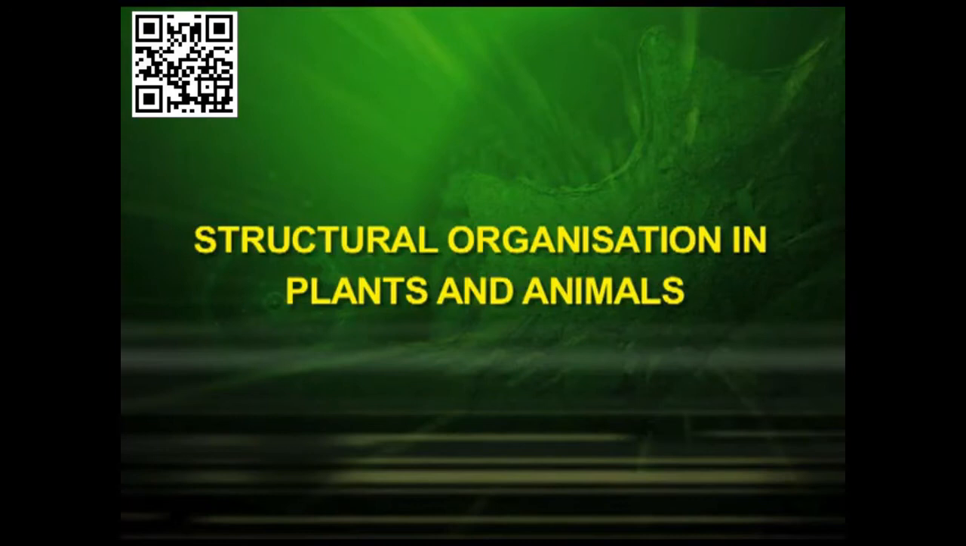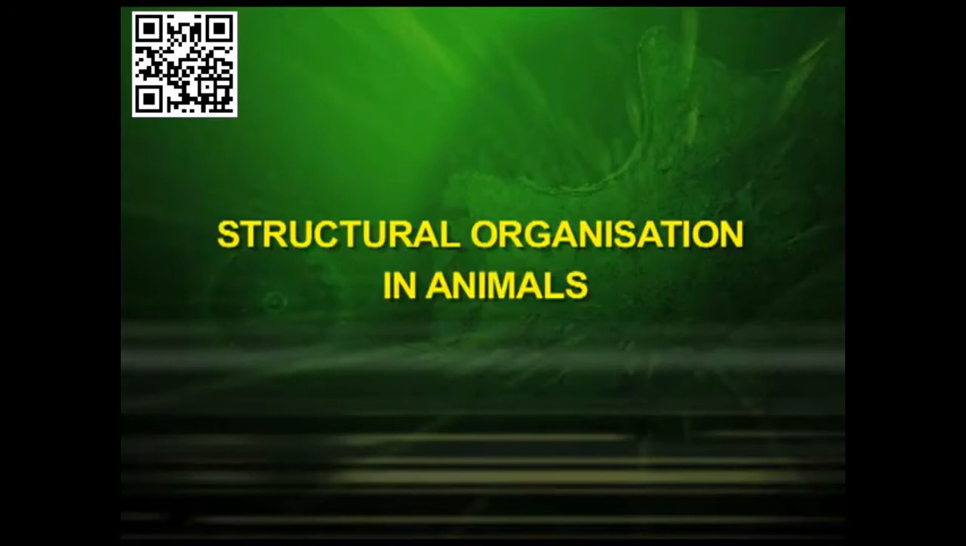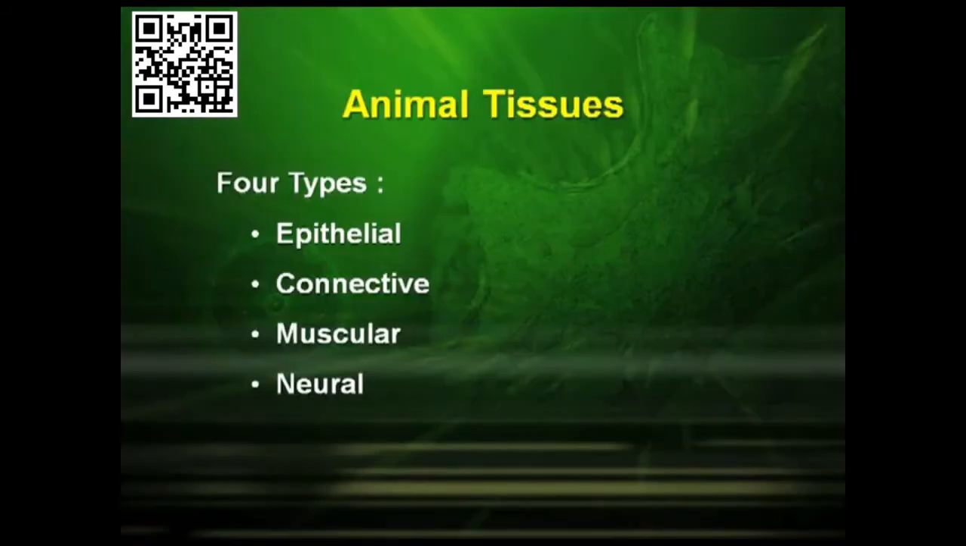In this episode, we will be dealing with the unit structural organization in plants and animals, and I will be dealing with the chapter structural organization in animals. In the previous episode, we have dealt with the structural organization in plants, and in case of animals, we will find that a multicellular organism is made up of a group of cells which is called the tissue. In animals, there are mainly 4 types of tissues. They are the epithelial tissues, the connective tissues, the muscular tissues and the neural tissues.